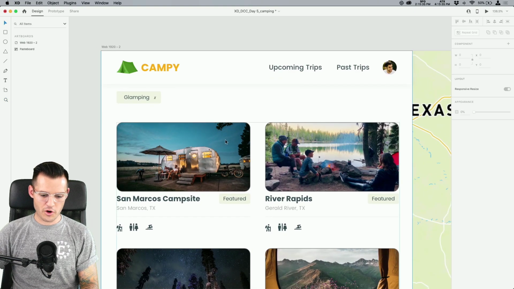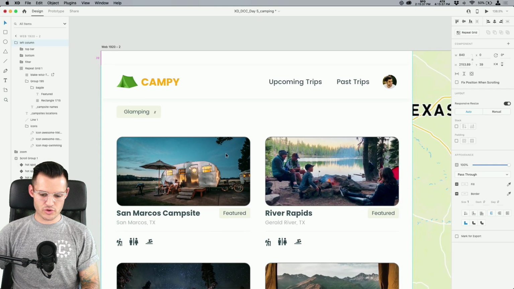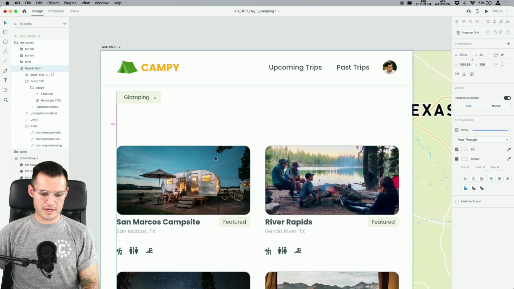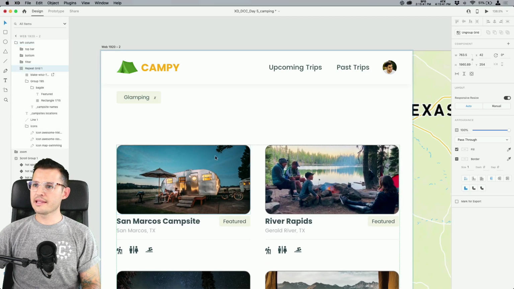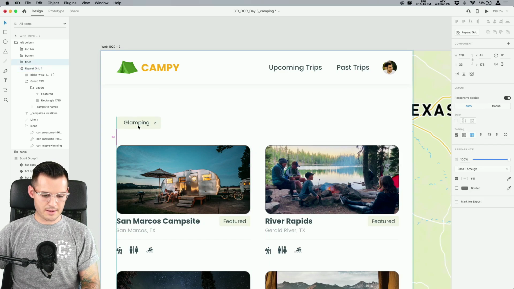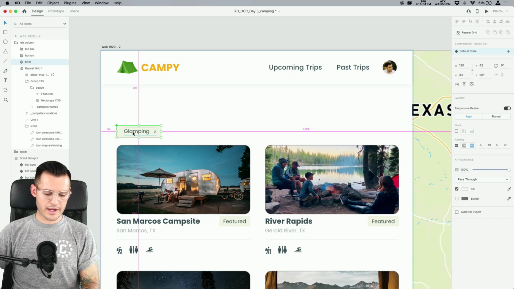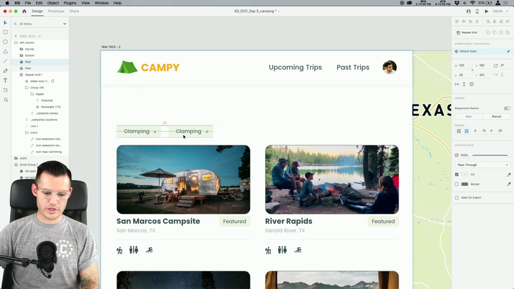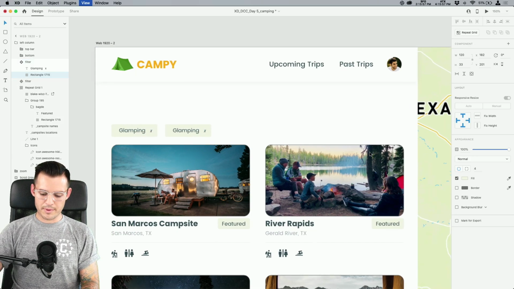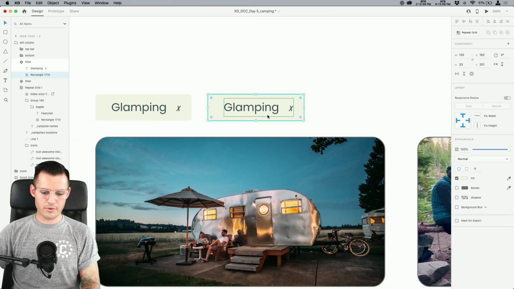So fun. All right, now that we have all that set up, let's drag this repeat grid area down, and let's do a little bit of action over here. We're running out of time, so I want to hurry up. So we have this little filter thing. Why don't we make a component out of it? Let's drag it over. We're going to use stacks again in a second, but because this is now an instance of our component, we can edit it.